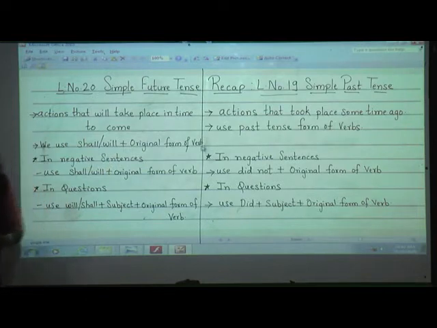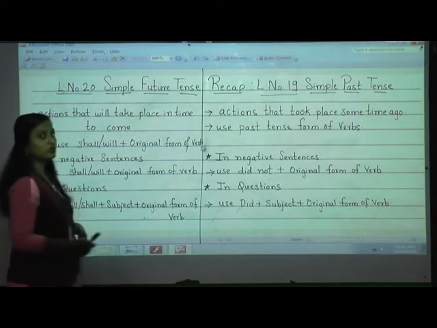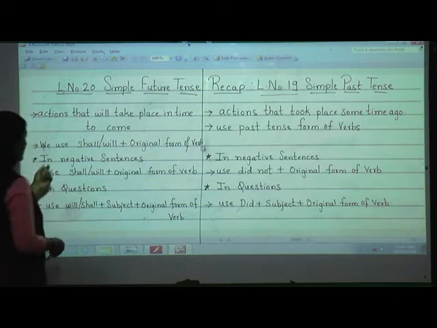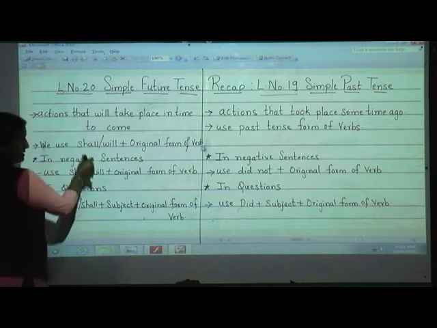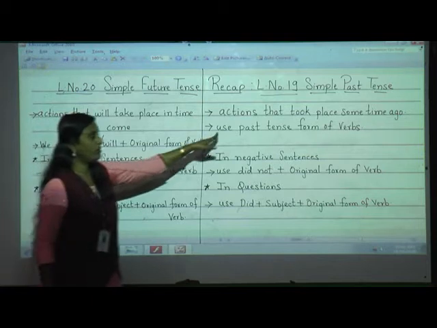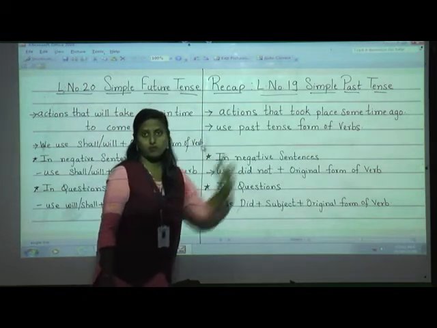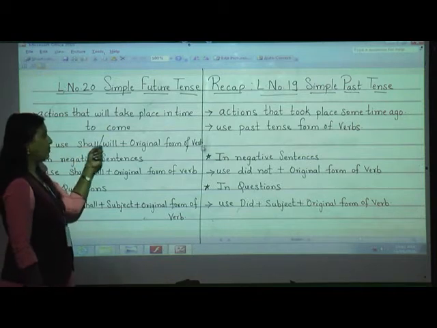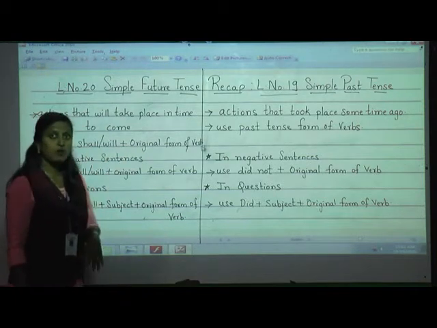Most of the time we don't know what our future is. We don't know in future what is going to happen. That is a future tense. Now what is the rule for that? We use shall, will plus original form of verb. Here in the past tense we have used past tense form of verb. So here we are going to use shall or will plus the original form of the verb.